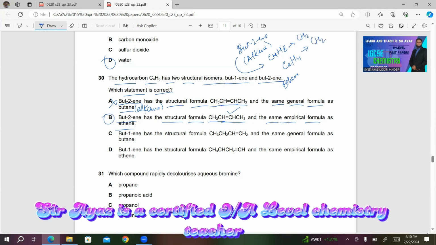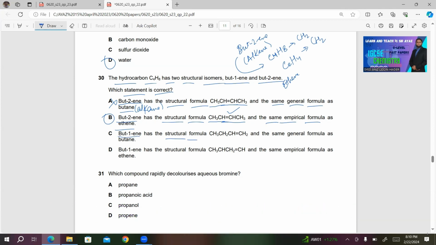For your convenience, I am reading the other statements. C, butene has the structure formula CH3, CH2, CH double bond, CH2. This is correct. And the same general formula as butane. Again, this is wrong because butane is an alkane and butene is alkene. D, butene has the structure formula CH3, CH, CH2, double bond, CH. This is incorrect. This formula is incorrect, so no need to read the last statement for this one. Obviously, B will be the right answer for this question.